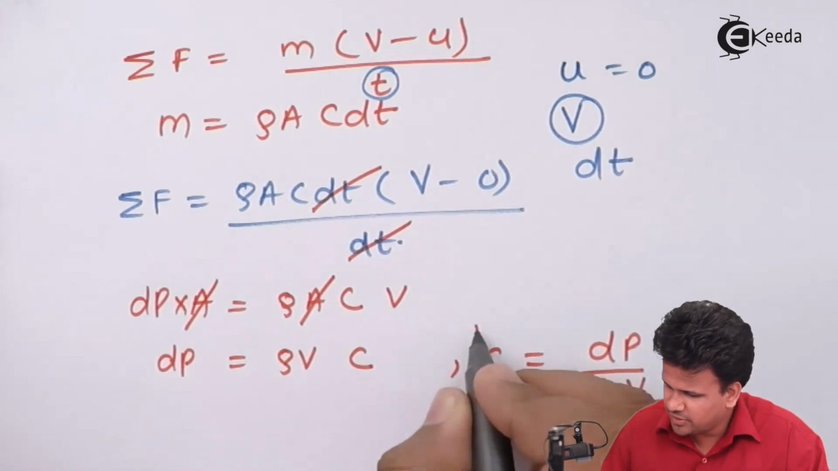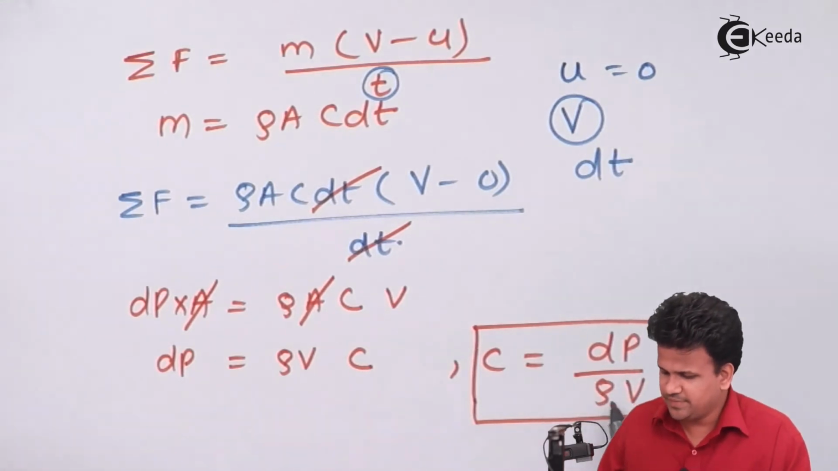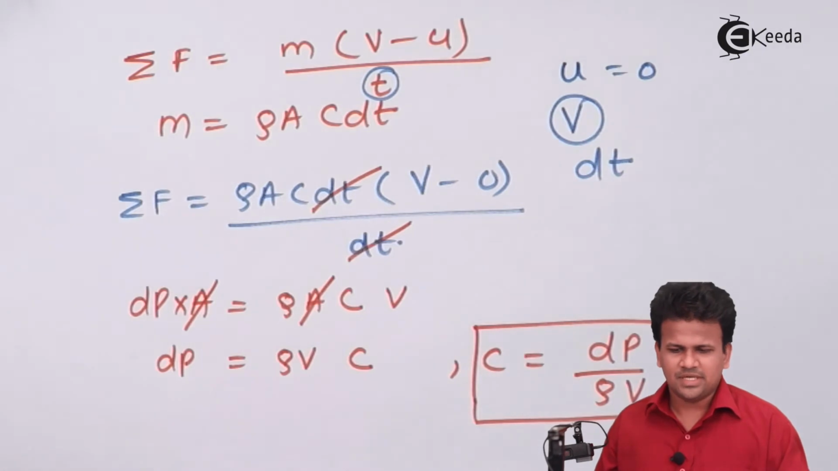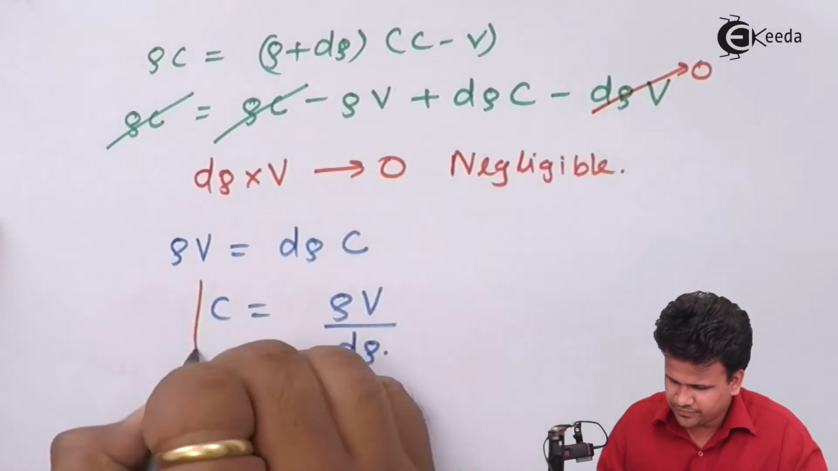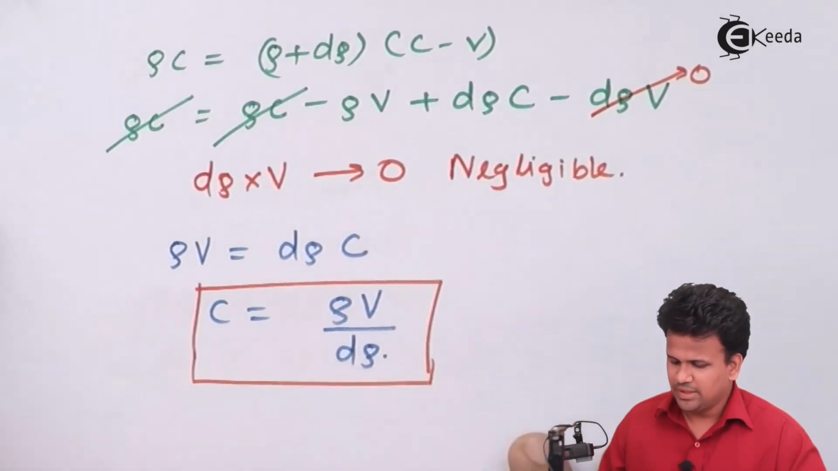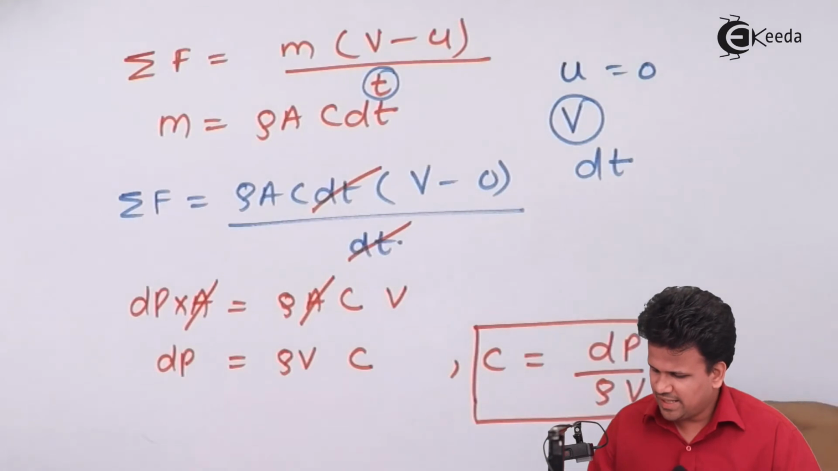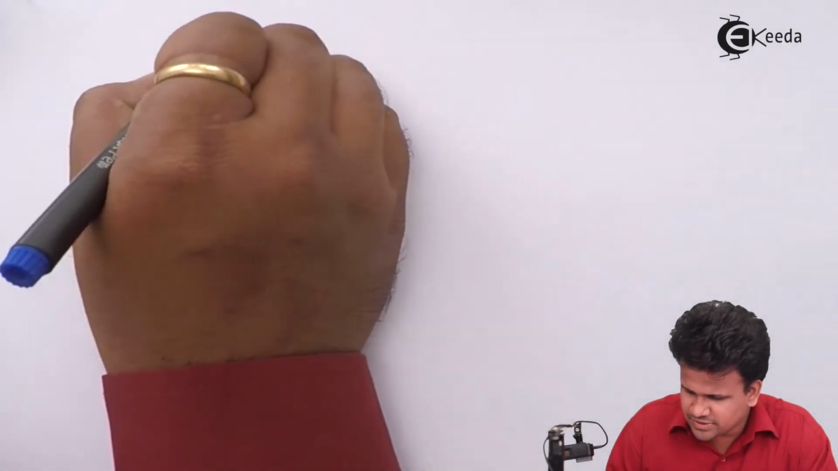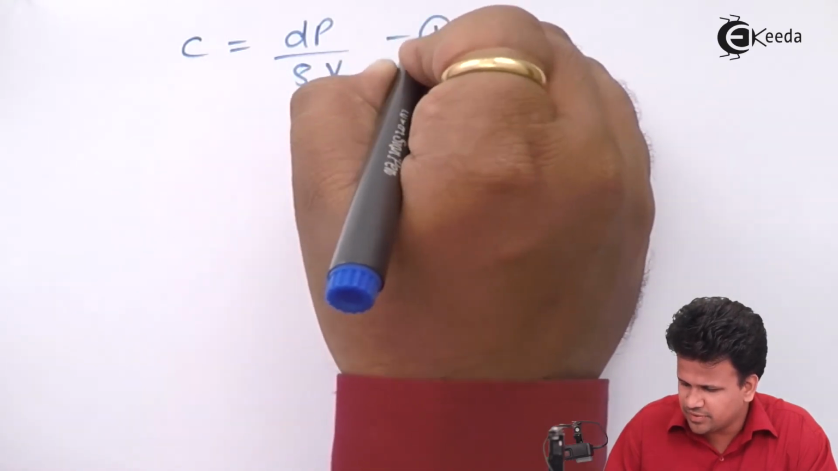So now we have got this expression in terms of change in pressure and density, and before this we had got an expression for the velocity of sound as rho v upon d rho. Let us consider this as equation number 1 and this as equation number 2. Let us write down both equations one after another. The first expression is C equal to dP upon rho into v. This is equation number 1.